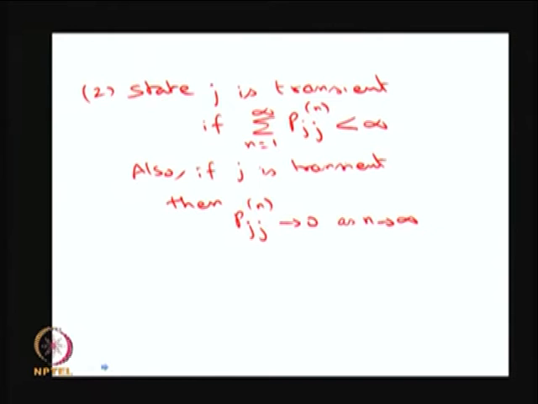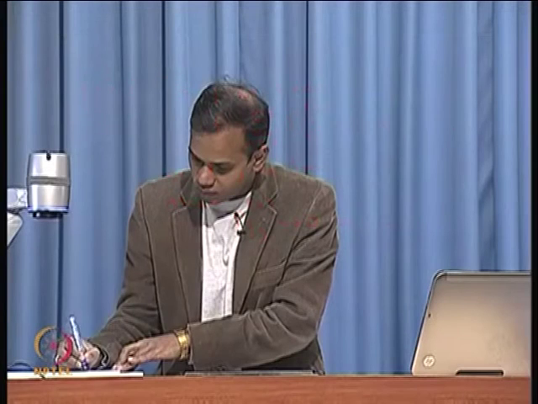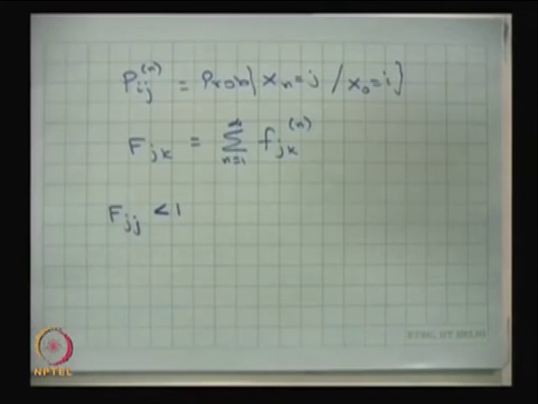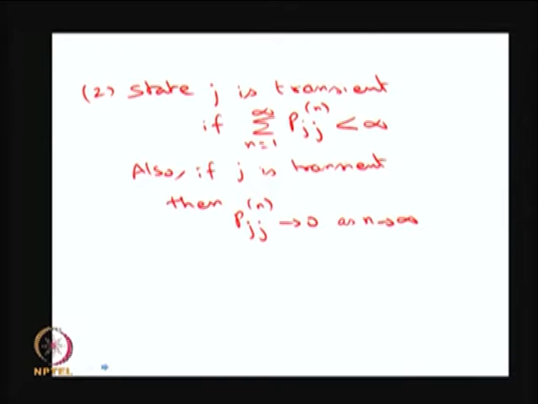The second result: suppose the state is transient, then p j j of n tends to 0 as n tends to infinity. This you can conclude easily. If the state is transient, then you know that f j j is going to be less than 1. The probability of the system coming back to the state is less than 1. Therefore, p j j of n tends to 0 as n tends to infinity for the transient state. And also if the state is transient, then the summation is going to be a finite quantity, and if the summation is finite, you can conclude the state is going to be transient.